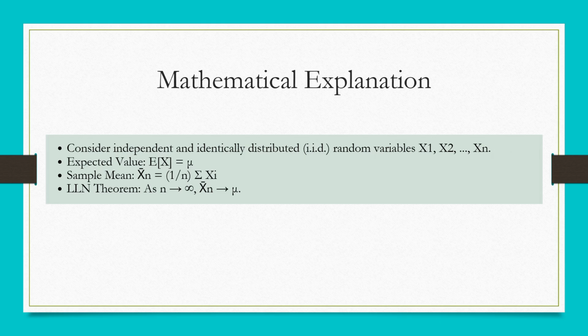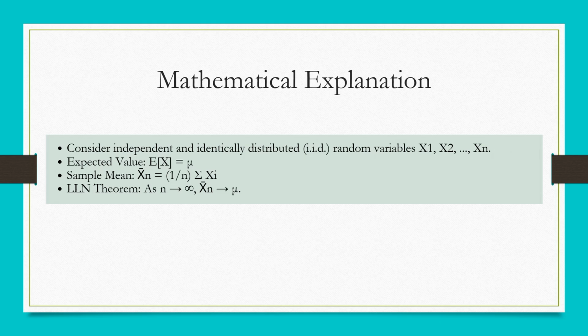So, let's break down the formula. First, we have the expected value E[X] equals mu, the mean, and the sample mean X̄n equals 1/n times the summation of Xi. Xi, or the summation of Xi, is just the sum of all the individual outcomes, like the number of heads, and n is the total number of trials.